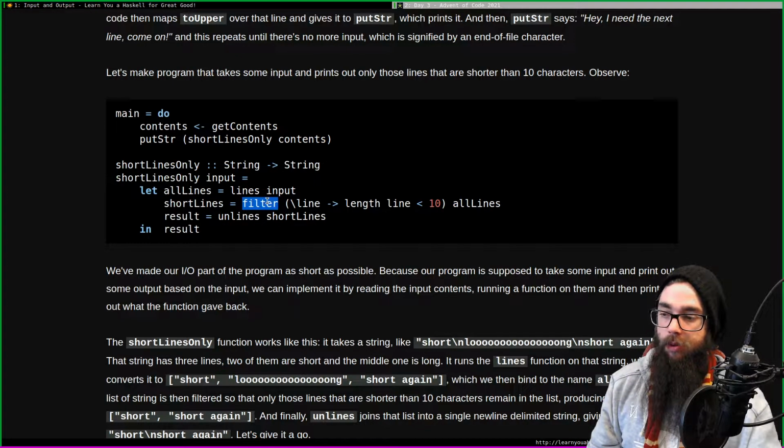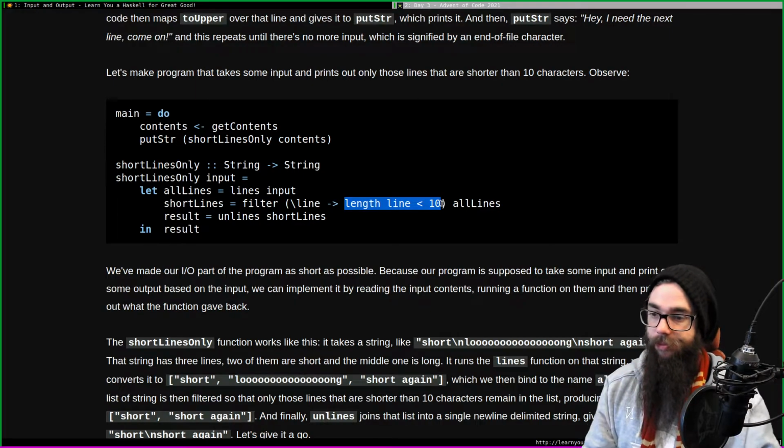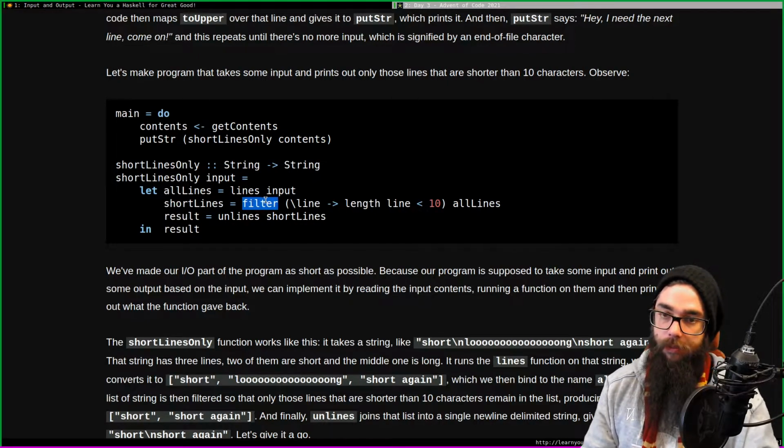I'm always confused by this. We filter them out if they're greater than 10, or we keep the lines if they're smaller than 10. We don't filter out, we keep stuff in. Yeah, filter them in, exactly. And we do that with allLines, and result is right.